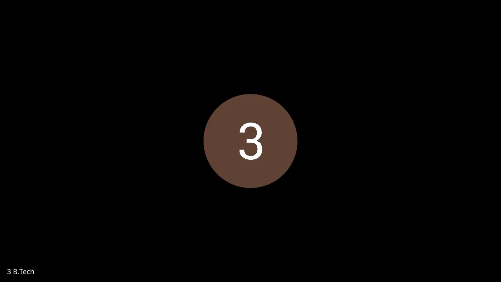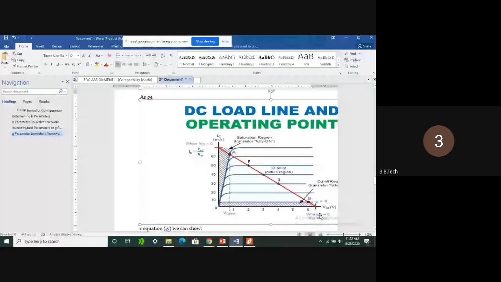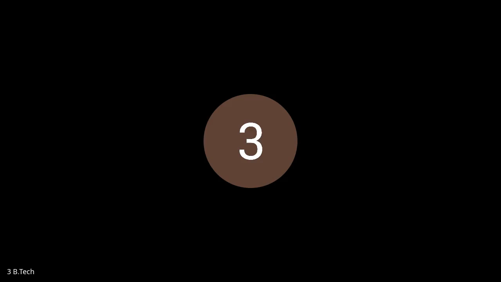If you want to make the transistor work as an off switch, in the sense in the cutoff region, what is happening when the transistor is off? Collector current is obviously equal to 0. So if the collector current is 0, there is no voltage drop across RC. RC is the resistor we are connecting to the collector terminal. If there is no current, the junction voltage is almost equal to the DC voltage we are supplying. So VCC equals VCE, the collector to emitter junction voltage. That could be one point.